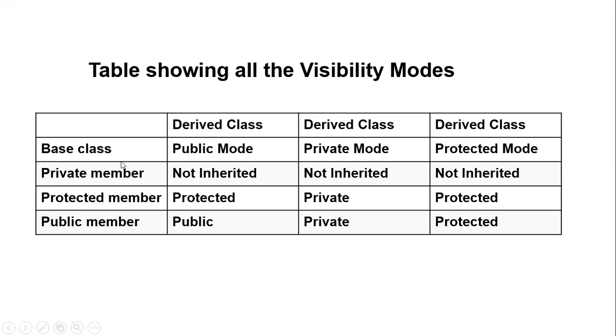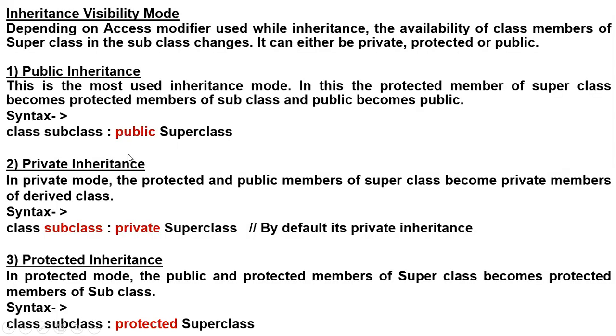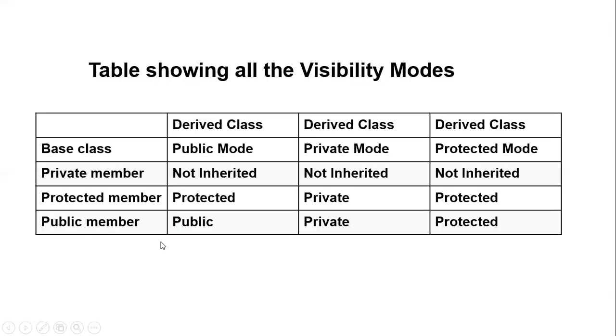Now you can see this table, and I think you can understand more. The base class has private, protected and public members. All three kinds can exist in the base class, and in the derived class the mode can be public, private or protected.